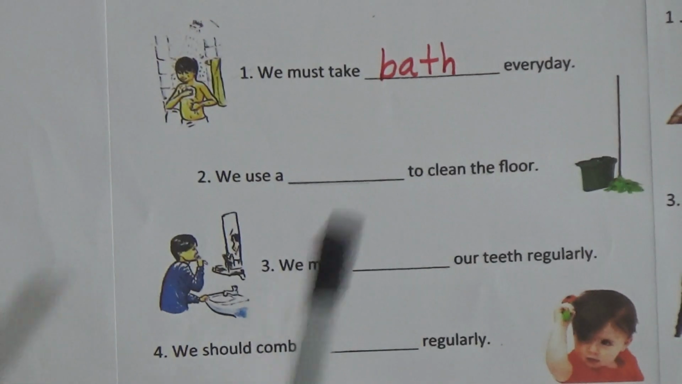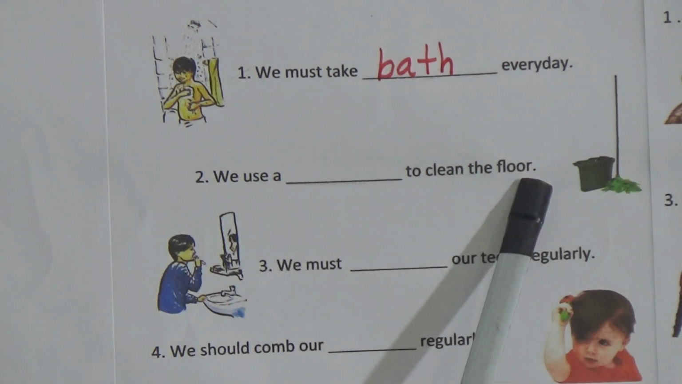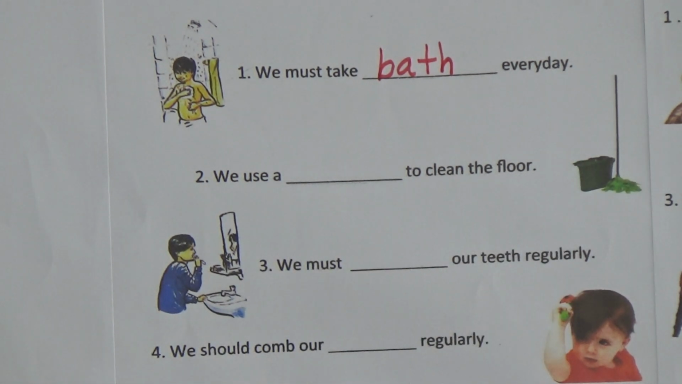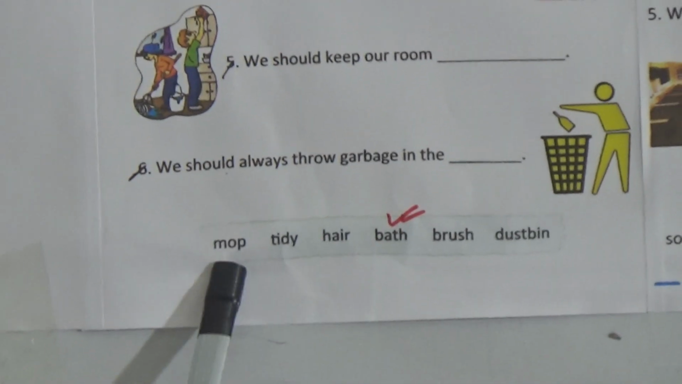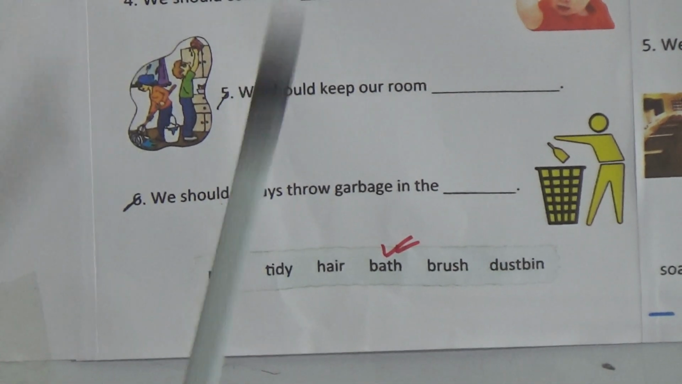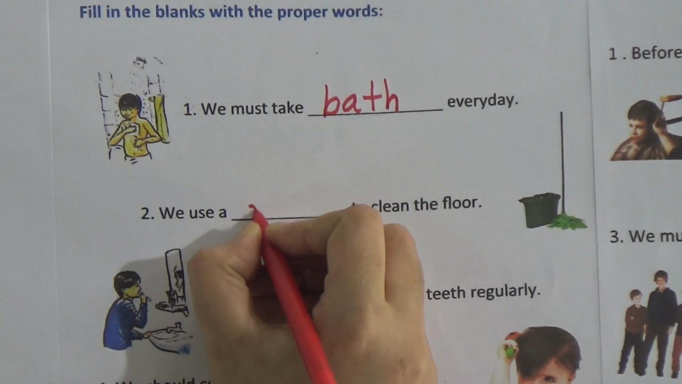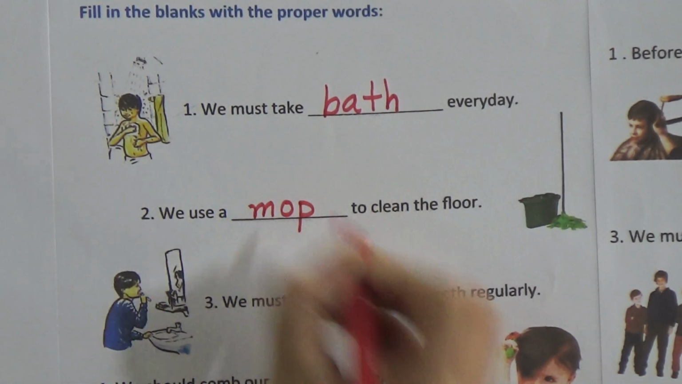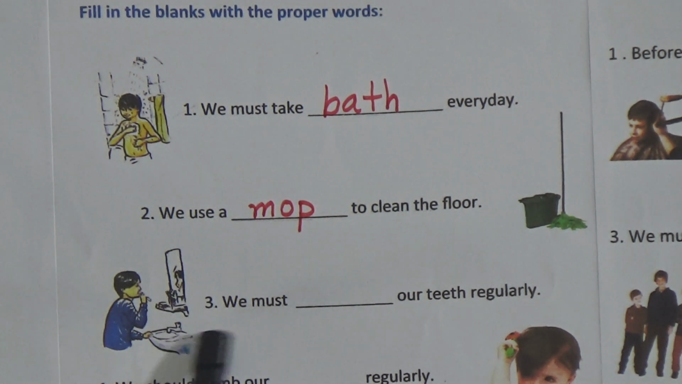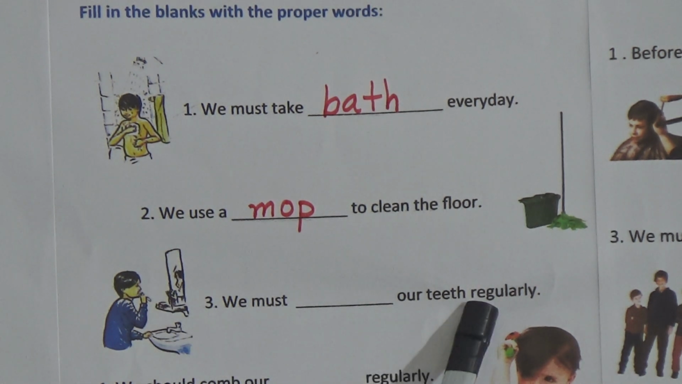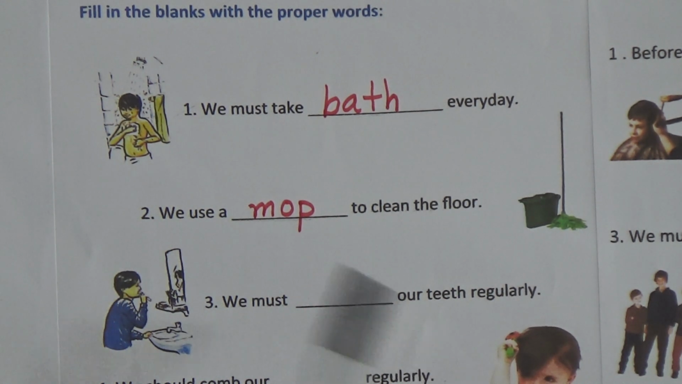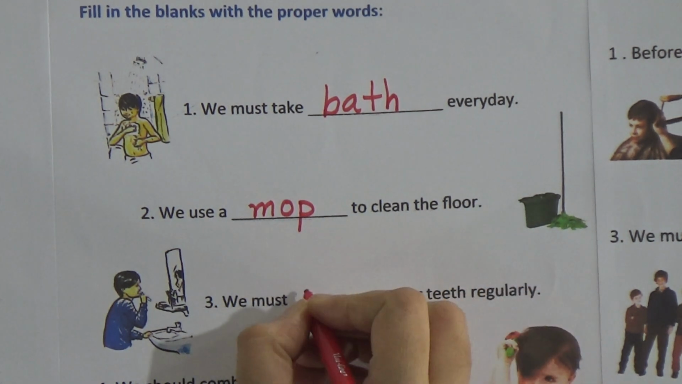2 number, we use a dash to clean the floor. If you see these words again, what word will be here? Mop. We use a mop to clean the floor. So we will write here mop. 3 number, filling the blanks. We must dash our teeth regularly. We must brush our teeth regularly. So we will write here brush.